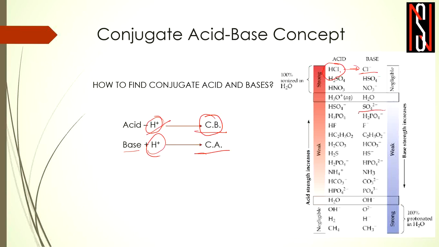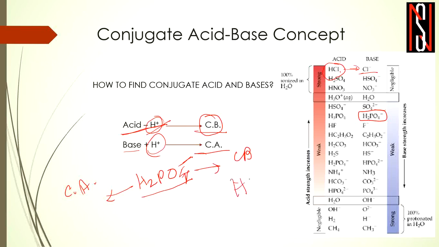Like for this case, you are being asked for example H2PO4 minus. You are being asked to determine its corresponding conjugate base and to determine its corresponding conjugate acid. তাহলে H2PO4 minus এর যদি corresponding conjugate base আমাকে ক্যালকুলেট করতে হয়, তাহলে আমি কি করব, একটা H+ রিমুভ করব। তাহলে একটা H+ রিমুভ করলে কি হবে, HPO4 and the charge would be 2 minus. Why? Because one H+ is removed, so one negative charge will be gained. So it will have the formula of HPO4 2 minus, it will be its conjugate base.